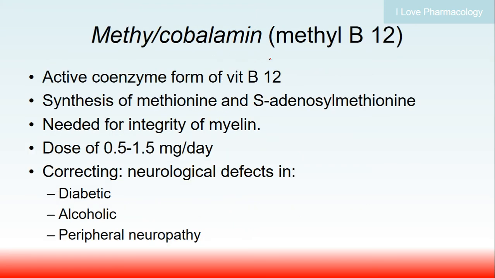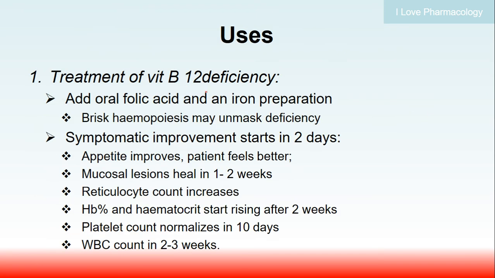Coming to methylcobalamin, it is an active coenzyme and one of the forms of vitamin B12. It is required for the synthesis of methionine and S-adenosyl methionine. Both methionine and S-adenosyl methionine are required to maintain the integrity of the myelin. So it is helpful in correcting the neurological defects arising from diabetes, alcoholic complications, or peripheral neuropathy. So what are the uses of vitamin B12?